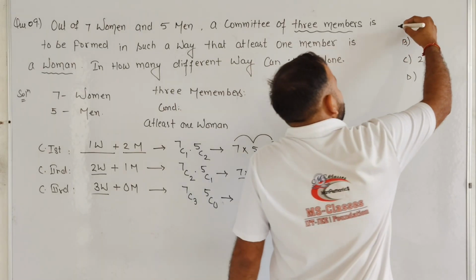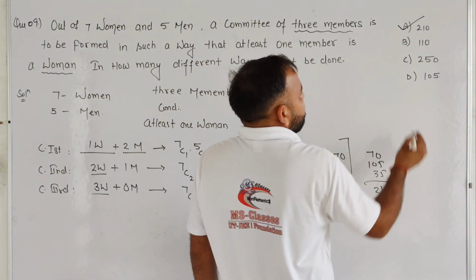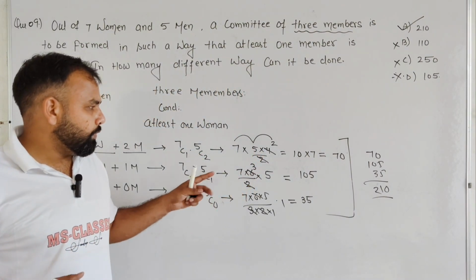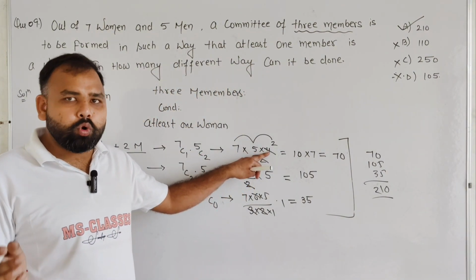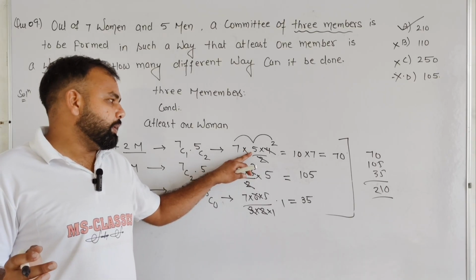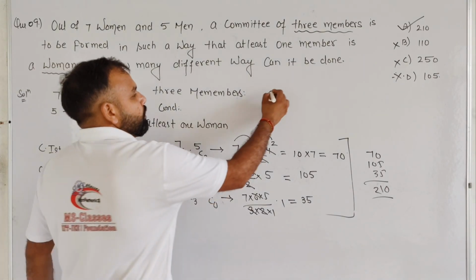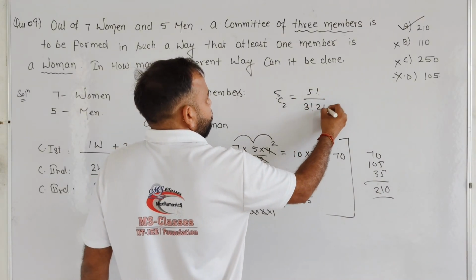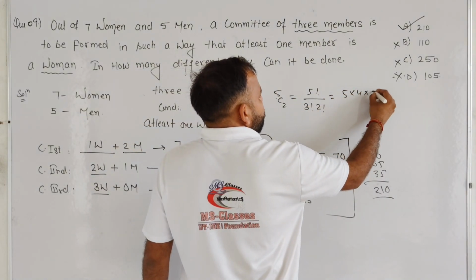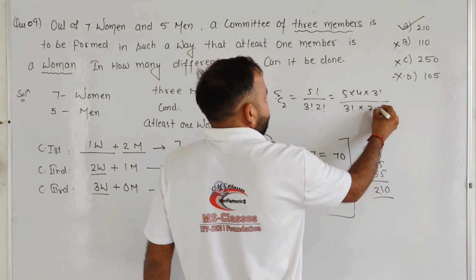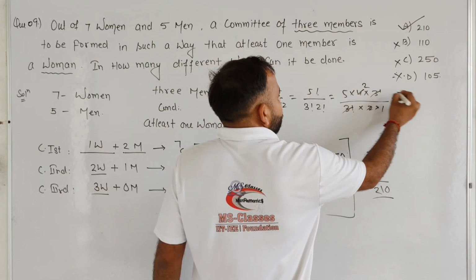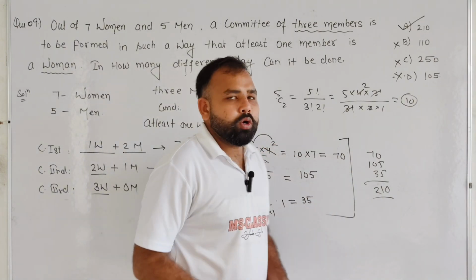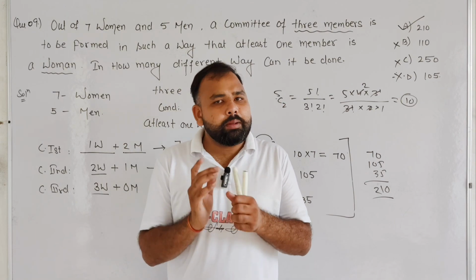That means, student, option A is the correct answer, remaining options are incorrect. Student, there is a mistake from before. That is, 5 into 6 is wrongly written. So it will become 5 into 4, 5C2. It will be 5 factorial over 5 minus 2, 3 factorial, and 2 factorial. And 5 into 4 into 3 factorial can be written as 3 factorial, 2 into 1, 3 into 3 and 2 into 2, so it will basically become 10. So it is 10 into 7, 70. Okay student, so our option A is correct, remaining options are incorrect.